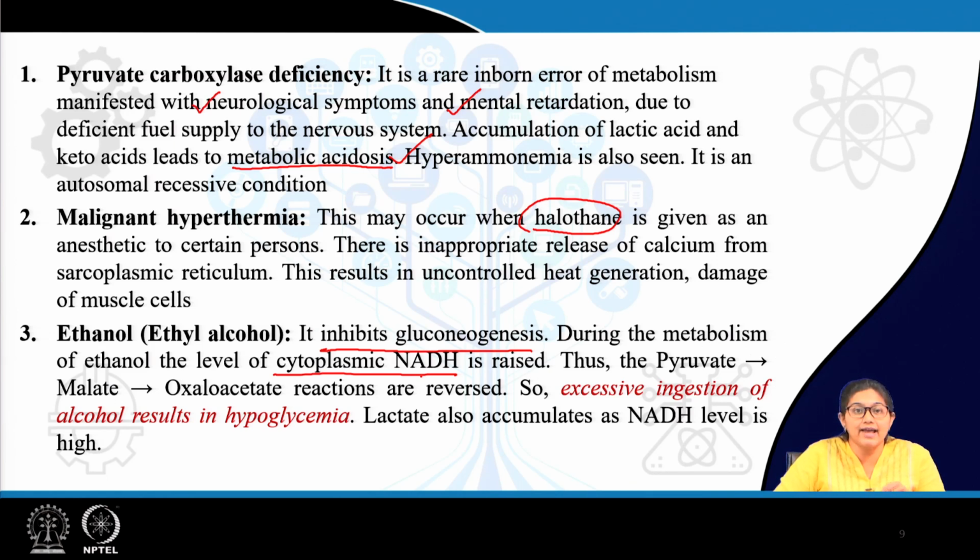So, basically pyruvate cannot be converted to malate and oxaloacetate, rather it is converted to lactate, and this lactate cannot be utilized once again in neoglucogenesis because there is a high level of NADH present, and for conversion of lactate to pyruvate we need NAD. So, in alcohol poisoning what will we see? There is lactic acidosis because there is hampered neoglucogenesis, and also a high level of NADH.